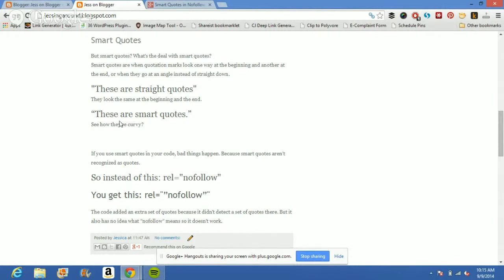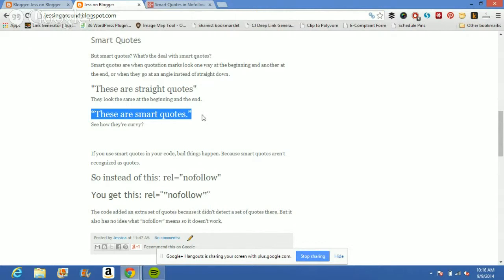If you look at my screen right now, I have some nice examples. These are straight quotes. See how they just go straight down, they look the same at the beginning and the end. These are smart quotes. See how they look different, see how they curve. Occasionally smart quotes will just be diagonal instead of straight, even if they both go the same direction. But if they don't go straight down, they're not straight quotes.